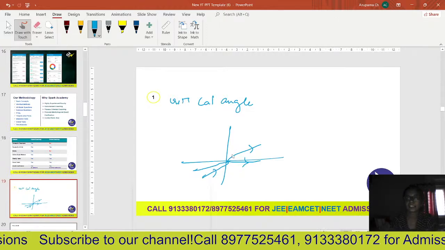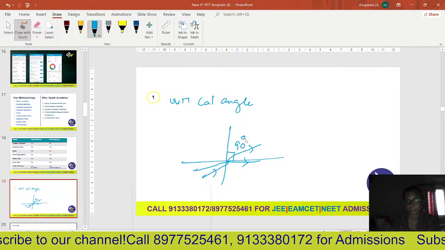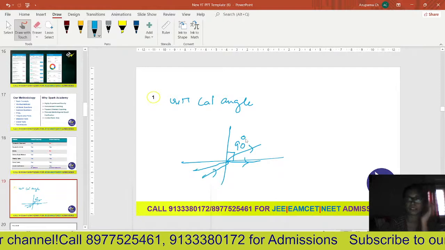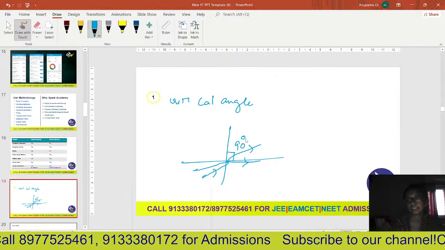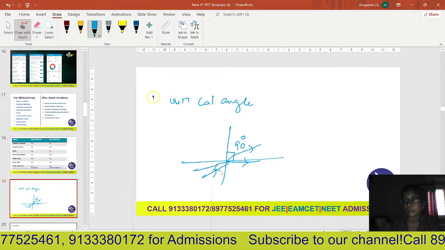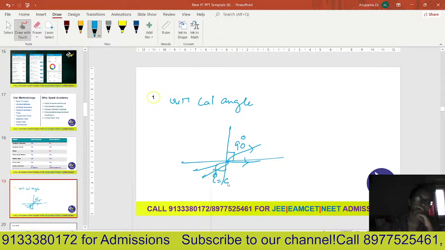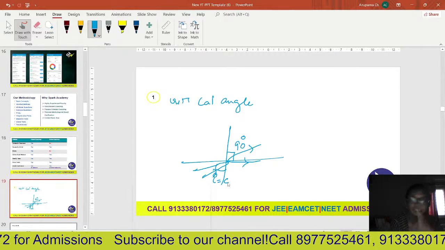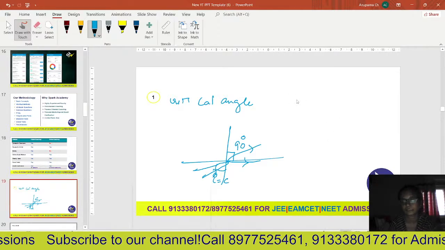When it grazes the surface, the angle of refraction is equal to 90 degrees. Means at one point you see that the angle of refraction is 90 degrees. So when the angle of refraction is 90 degrees, whatever value of angle of incidence is there, that is called the critical angle. So for a 90-degree angle of refraction, the angle of incidence is called the critical angle.